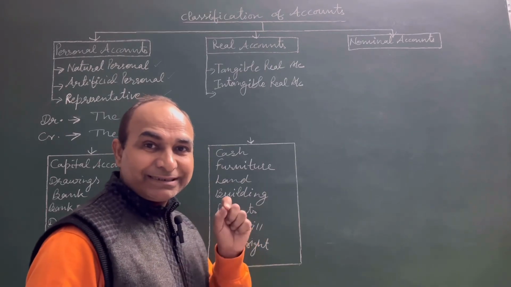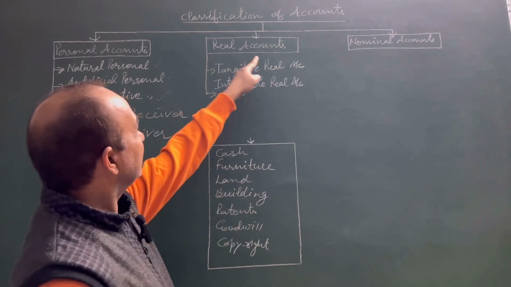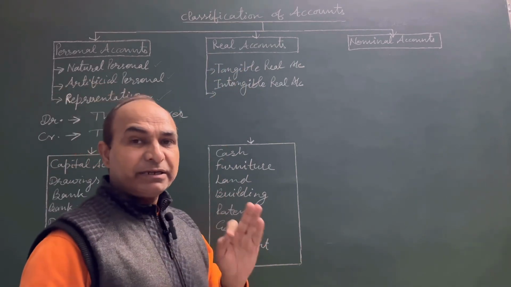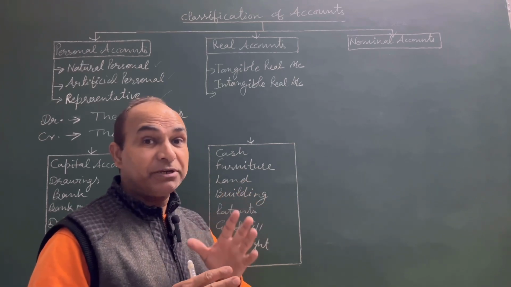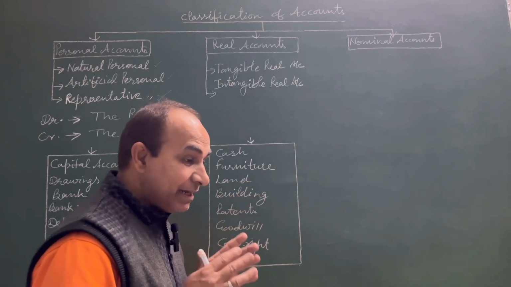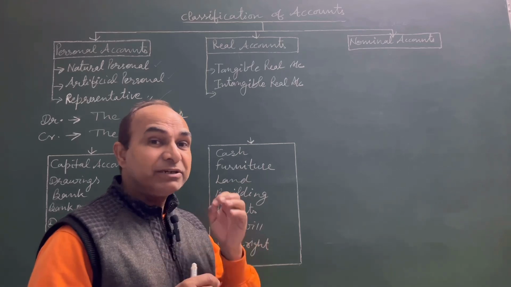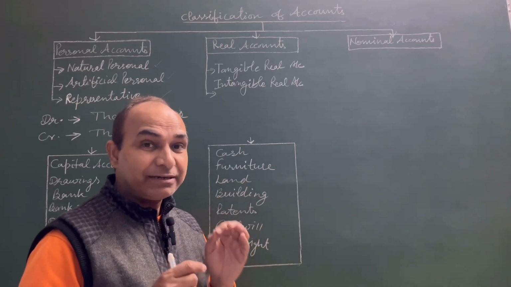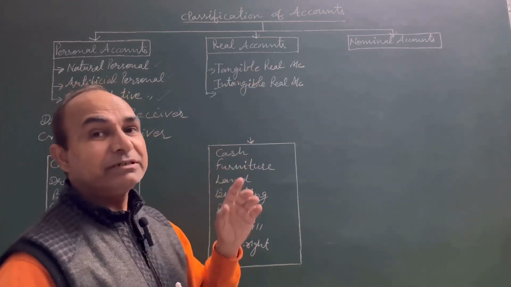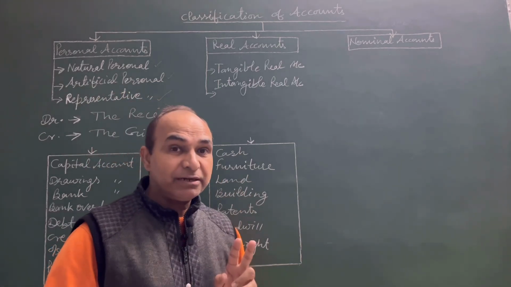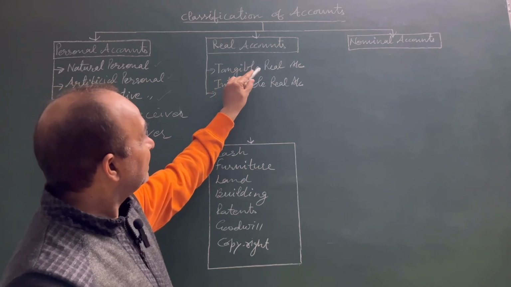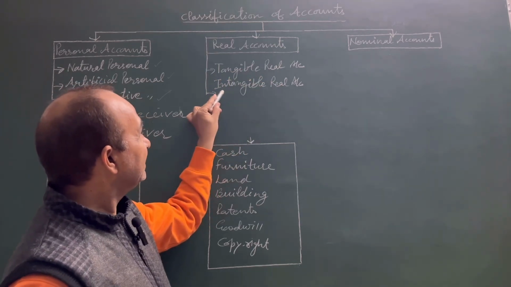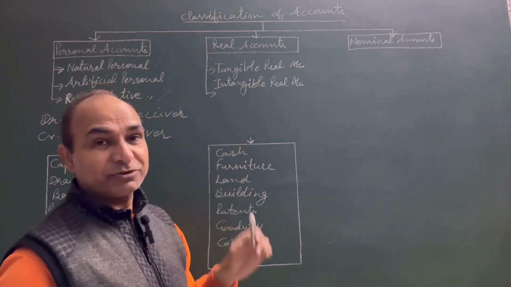Students, the second type of account is real accounts. Real accounts include the assets of the business, the property of the business, means anything which is in the possession of the business comes under this category of real accounts. There are two types of real accounts. The first one is tangible real accounts, and second is intangible real accounts.